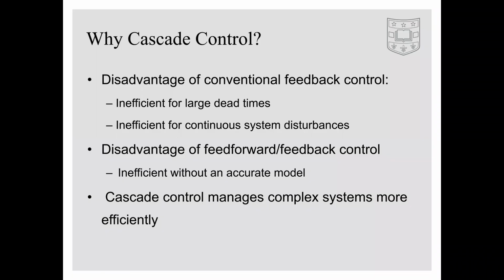Before we get into how Cascade control works, let's think about why we want to use it over a conventional feedback control system or a feed-forward/feedback system. The first main disadvantage to feedback control is that it becomes inefficient for systems with large dead times.